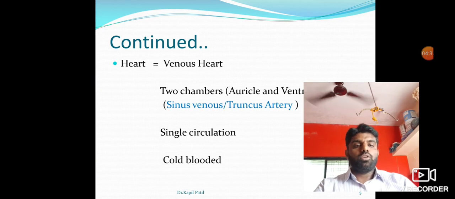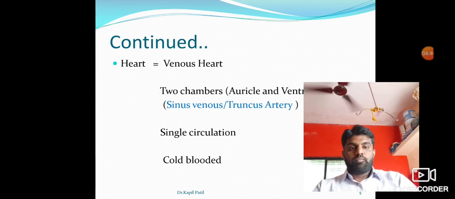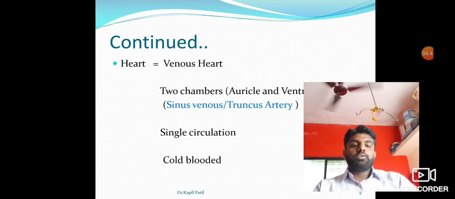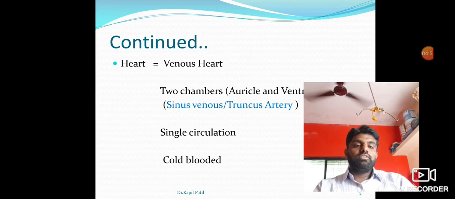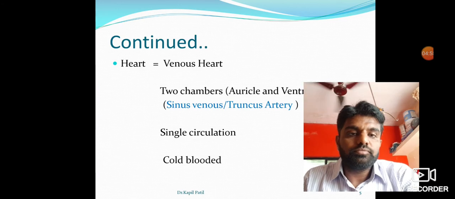Accessory organs are also there, including sinus venosus as well as truncus arteriosus. Sinus venosus generally carries deoxygenated blood of the body. Then single type of circulation. Single circulation means blood passes through the heart only one time. Such a circulation is called single circulation. This fish is also cold-blooded.